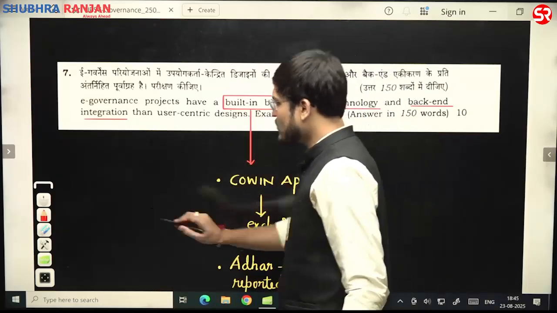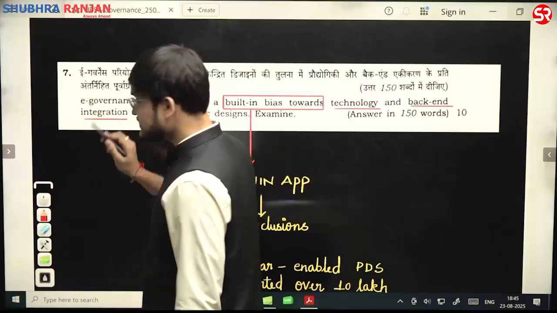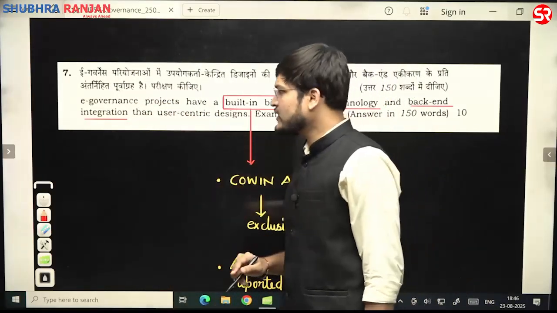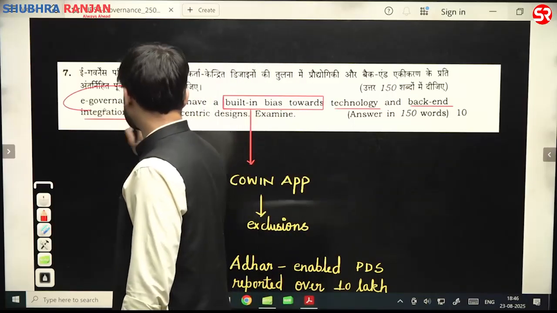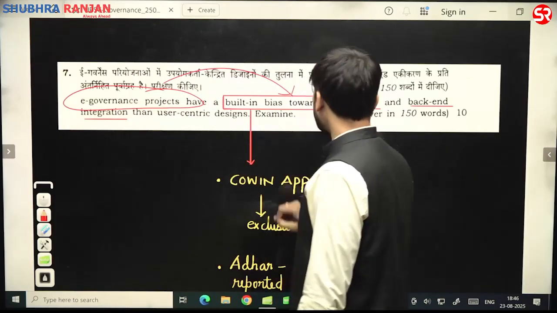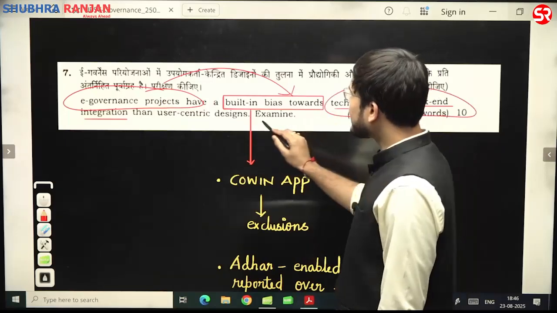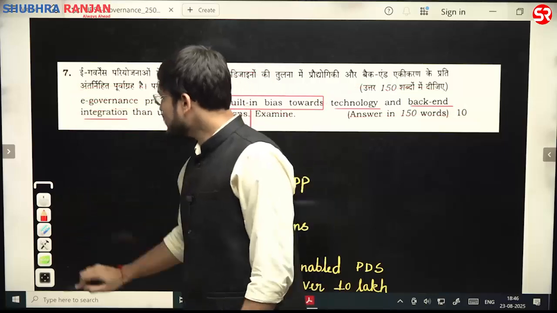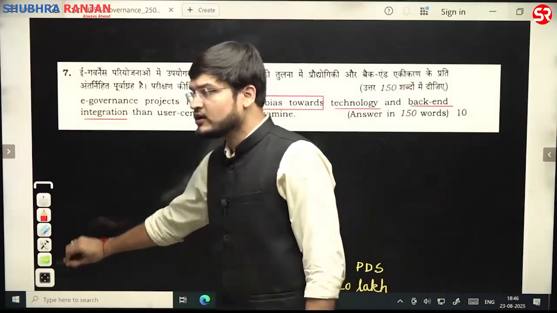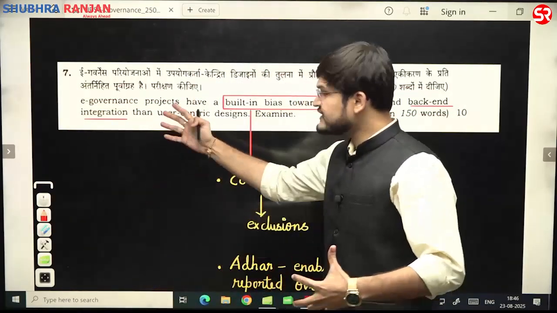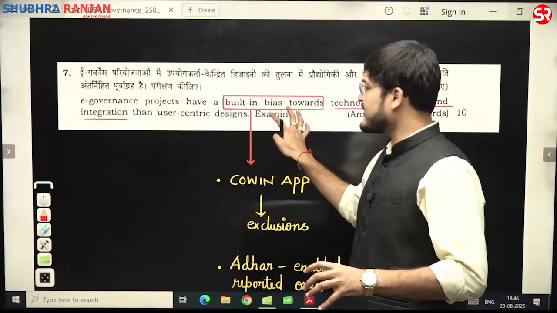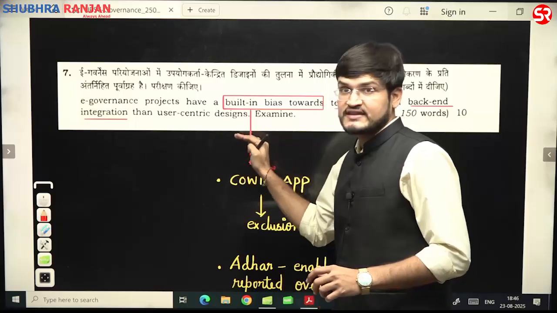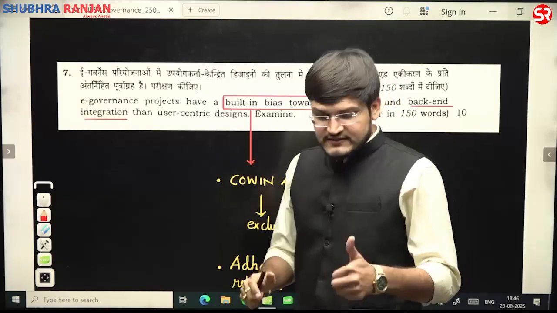Now if you see question number 7, the question is regarding e-governance: projects have a built-in bias toward technology and back-end integration rather than user-centric design. In this particular question, they are asking that e-governance projects in India have a built-in bias toward technology and back-end integration than user-centric design.